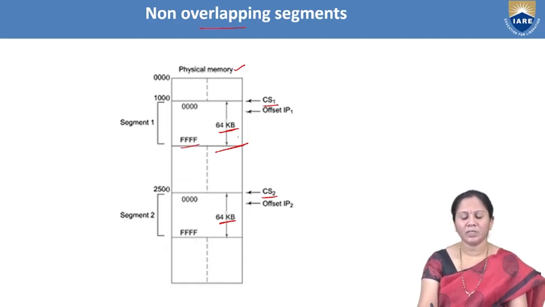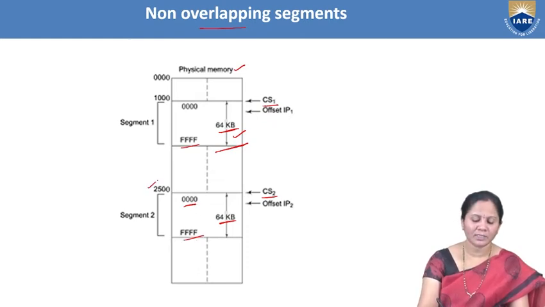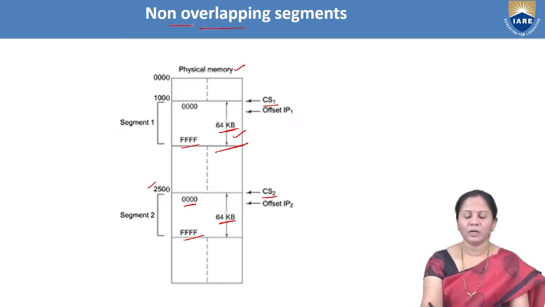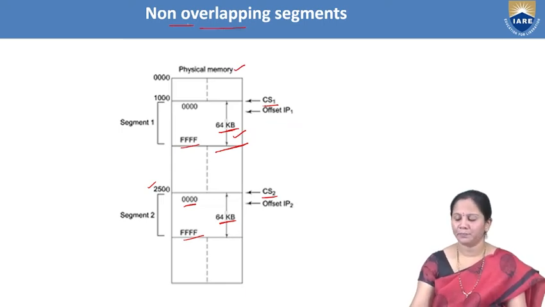But here the second segment starts after completing the first segment. It is from the address 0000 to FFFF, but its code segment address starts at 2500. So that is why this case comes under non-overlapping segments.